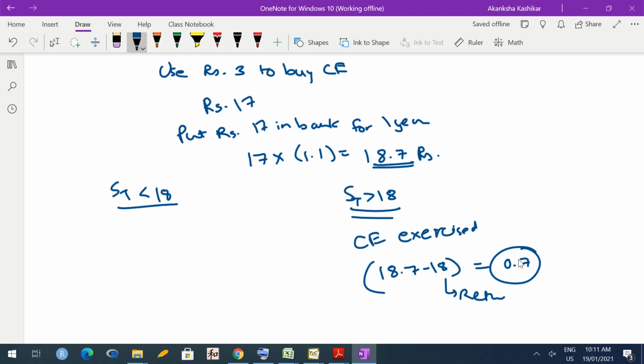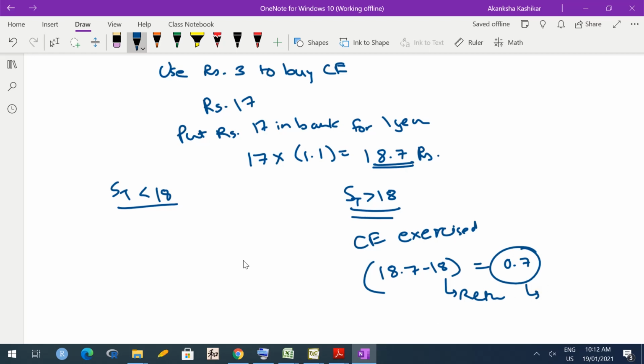Because I got the share from a person, I borrowed the share, I sold the share, got the money, did something and gave the share back. So as long as I give the share back, I don't have to worry about anything else. So this 0.7 rupees is now purely mine.